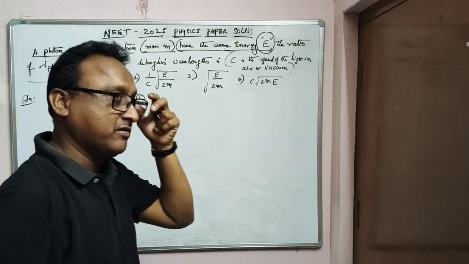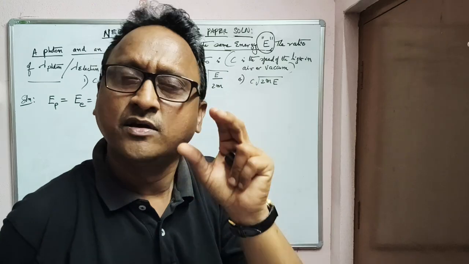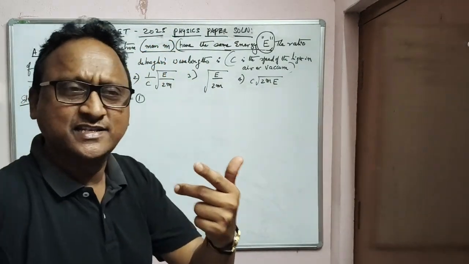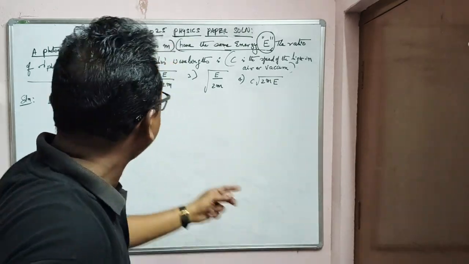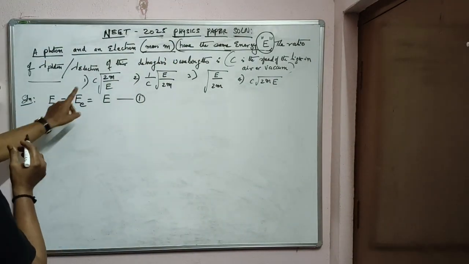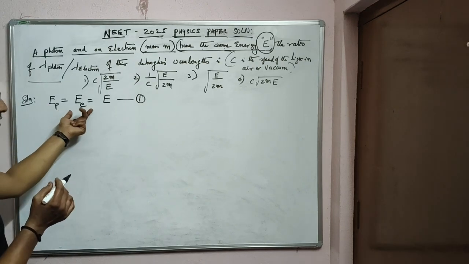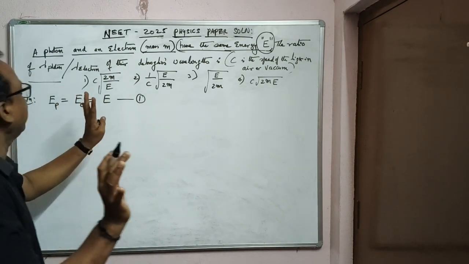But according to the theory of relativity we won't consider the photon kinetic energy, because the rest mass is zero. So therefore, here in the question, energy of the photon is equal to E, and energy of the electron is also equal to E. We'll consider it as E.